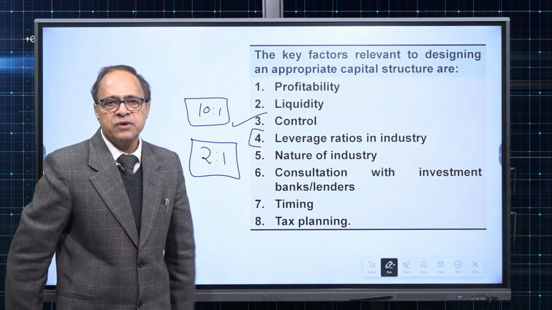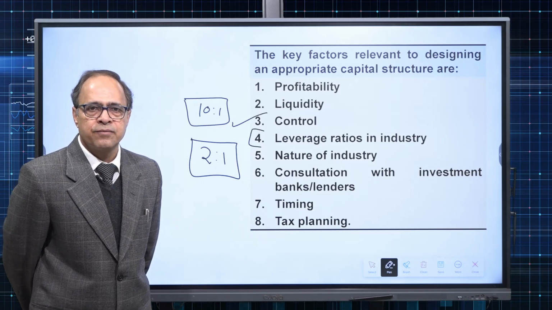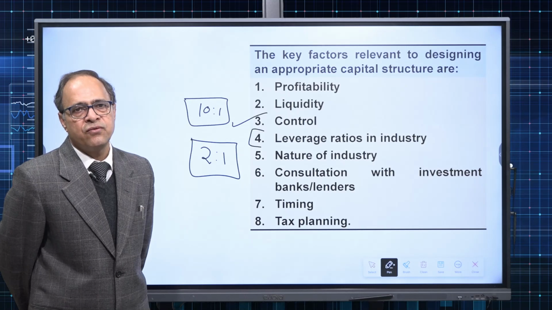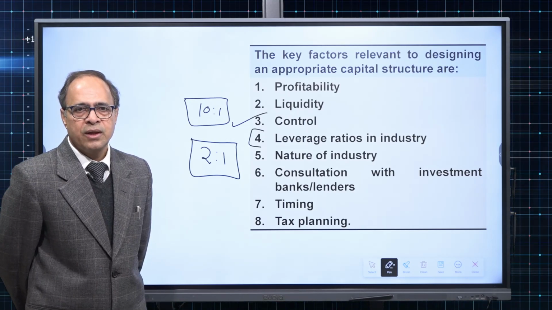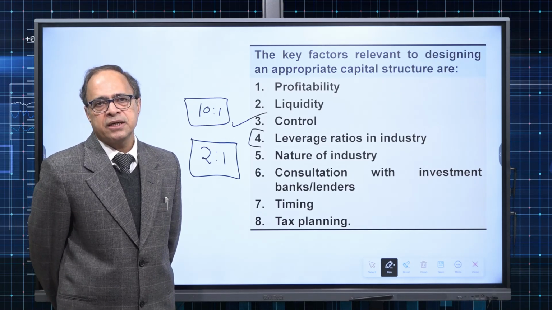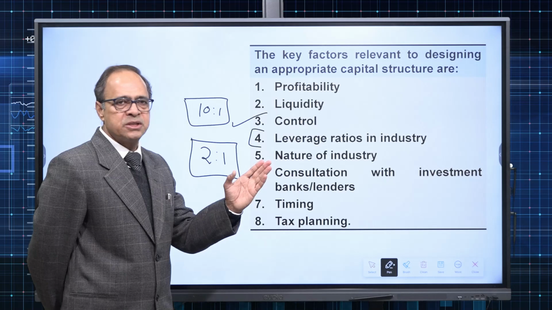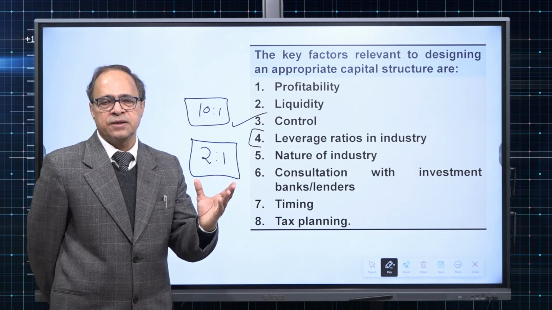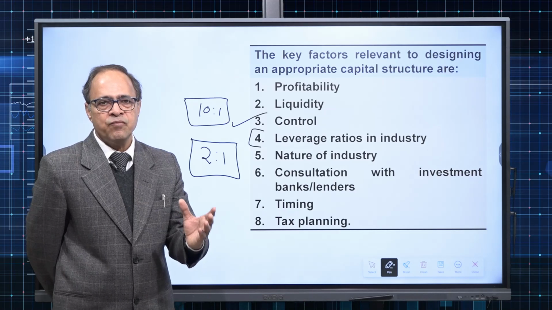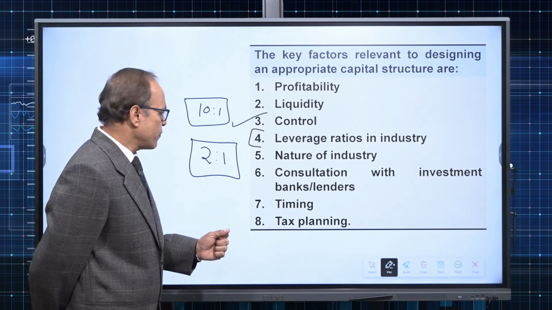Because in case of equity funding, we pay the dividend only when profits are there. And that too, if the company makes a decision whether to give the dividend or not. How the dividend decision is taken, we have a separate class for that. But yes, if your earnings are not likely to be stable due to the nature of the industry, then definitely you will go for the unleveraged capital structure, else you will go for the leveraged capital structure.